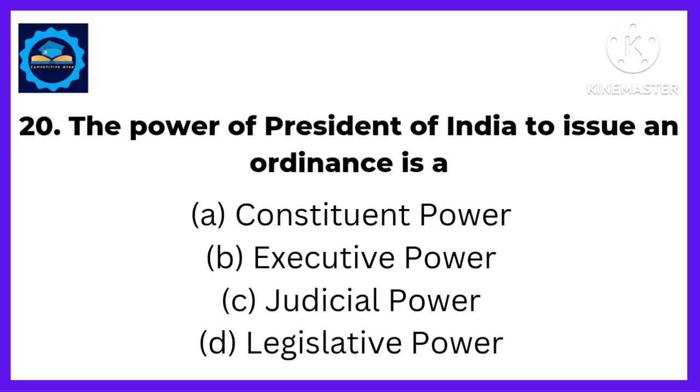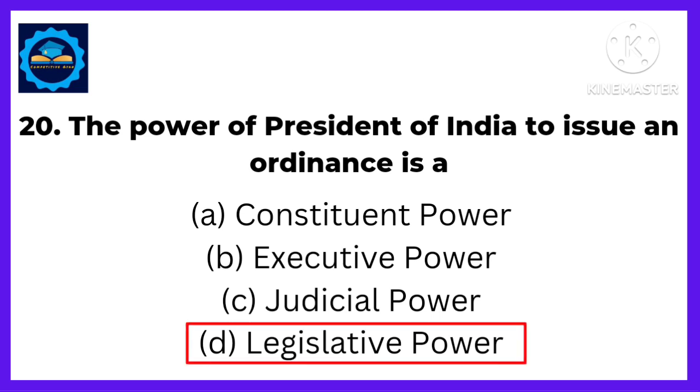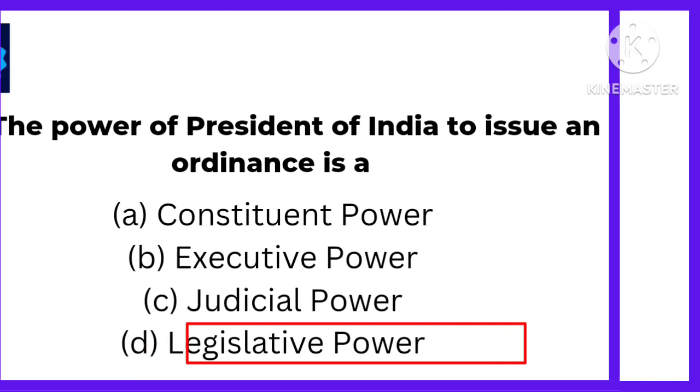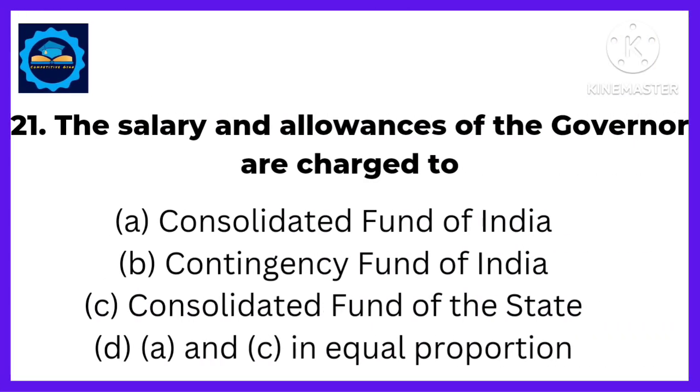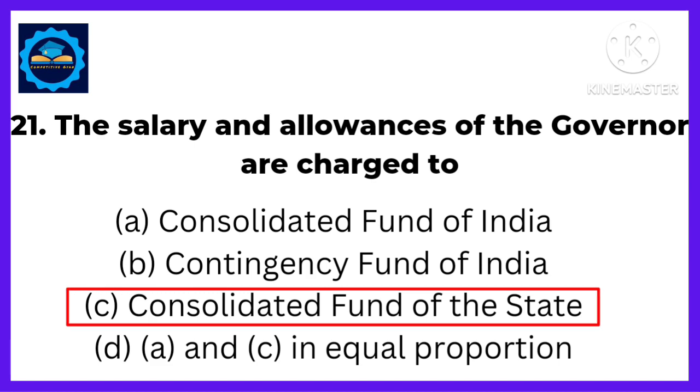Next, the power of President of India to issue an ordinance is a. Answer: is a legislative power. Next, the salary and allowances of the governor are charged to. Answer: consolidated fund of the state.